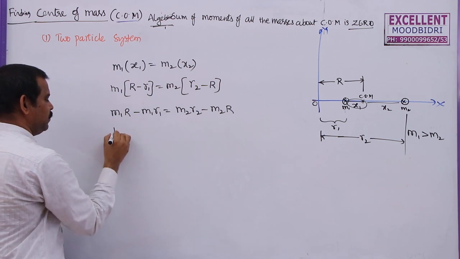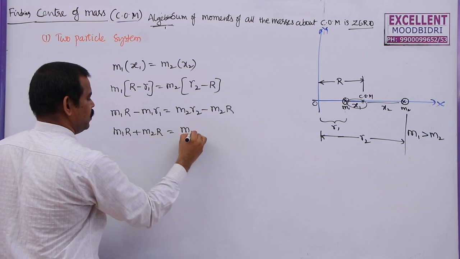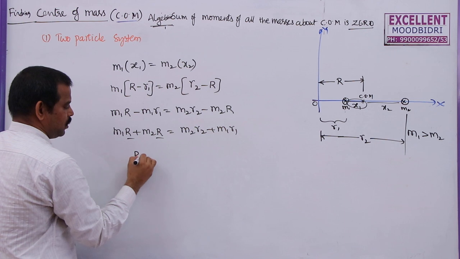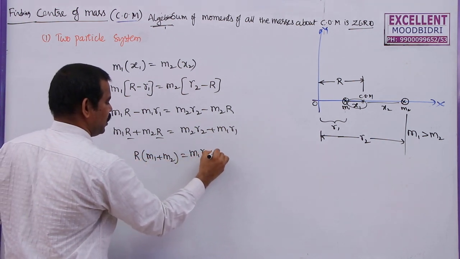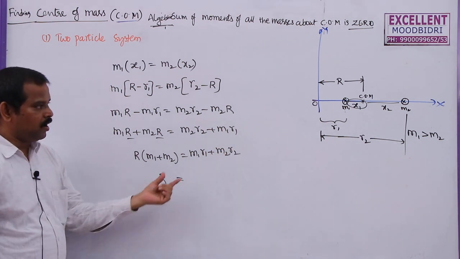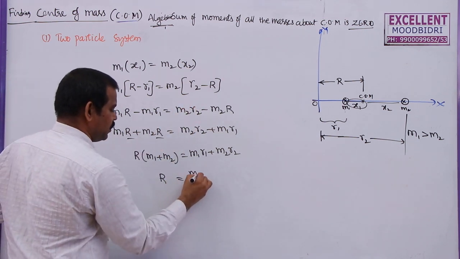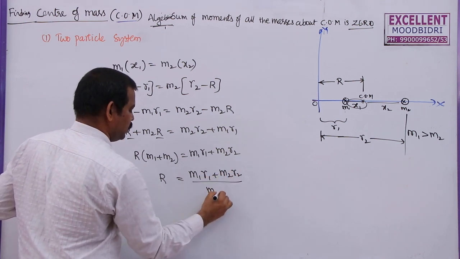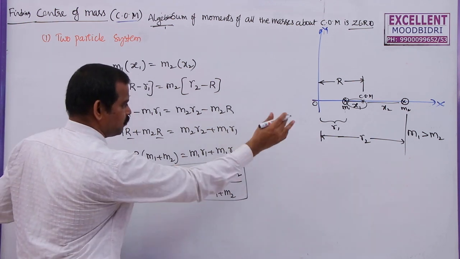Bring this to this side: M1 R plus M2 R will become M2 R2 plus M1 R1. If you take R common here, R times (M1 plus M2) is equal to M1 R1 plus M2 R2. So what is the distance of the center of mass from the origin? That is capital R in this diagram. It is given by (M1 R1 plus M2 R2) by (M1 plus M2). This is the position of the center of mass from the origin.